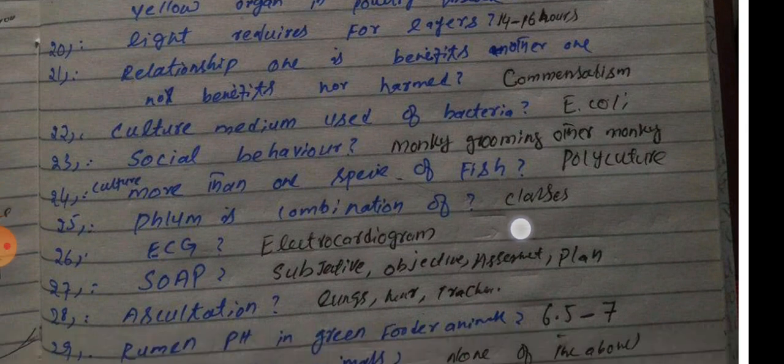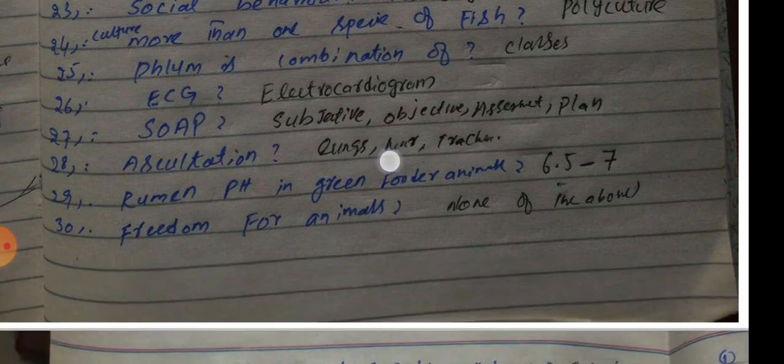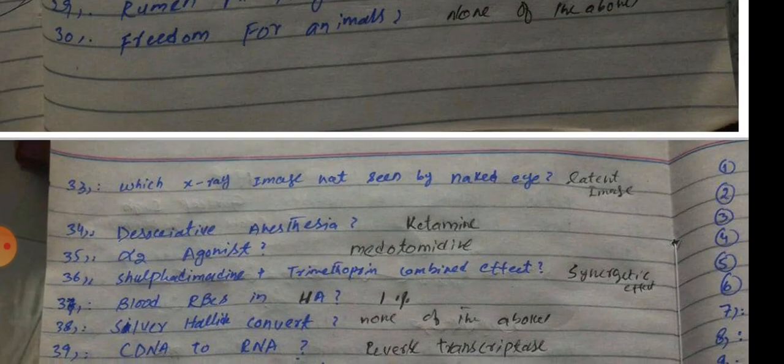Auscultation is of the lungs, heart and trachea. The pH in green pasture is 6.5 to 7, slightly acidic. Freedom for animals: none of these, there were options asking which one is not a basic right of an animal, so none of these may be the option, not sure about that. Which X-ray image cannot be seen by the naked eye? The latent image cannot be seen by the naked eye.